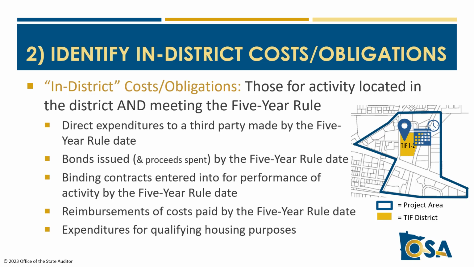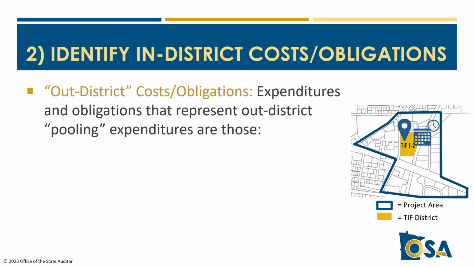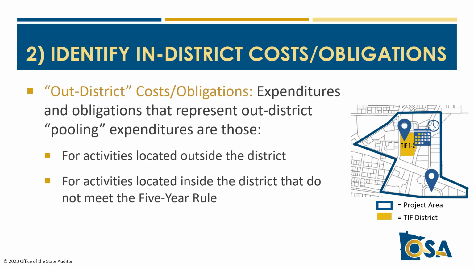To be clear, expenditures or obligations for activities located outside of a TIF district do not become in-district costs or obligations by meeting the timing of the 5-year rule. It only works to deem costs that are for activities located within the district to instead be considered out-district if they occur after the 5-year period. It may also be wise to refer to the 5-year rule statute and be sure to get legal advice to clarify any potential nuances or questions as to whether obligations or expenditures meet the 5-year rule. Out-district costs and obligations, therefore, are those which are for activity that is located outside the district or is located in the district but didn't meet the 5-year rule.